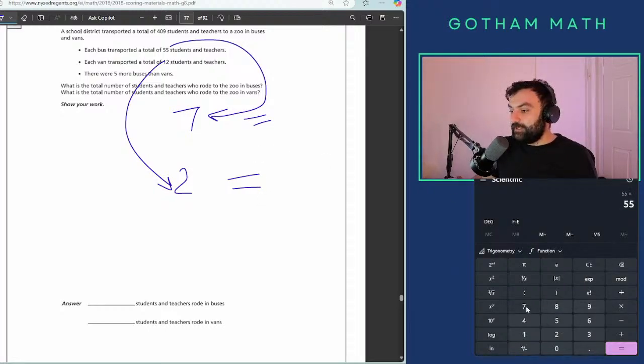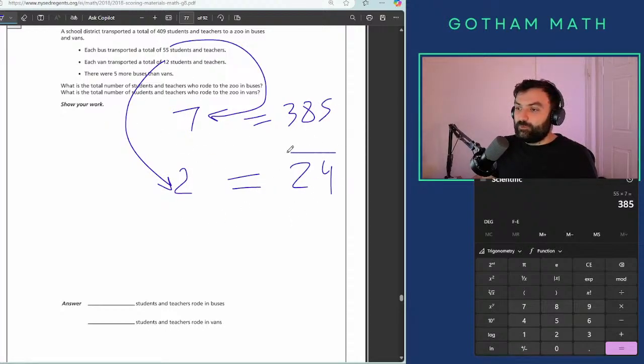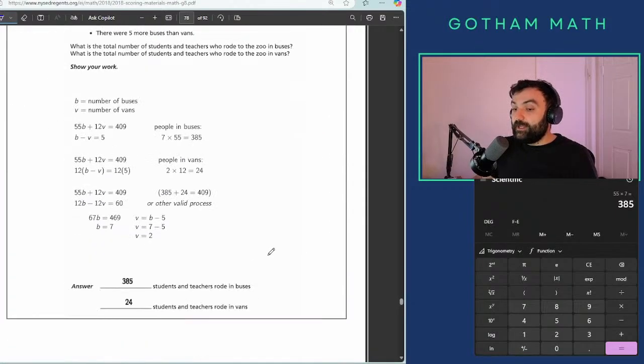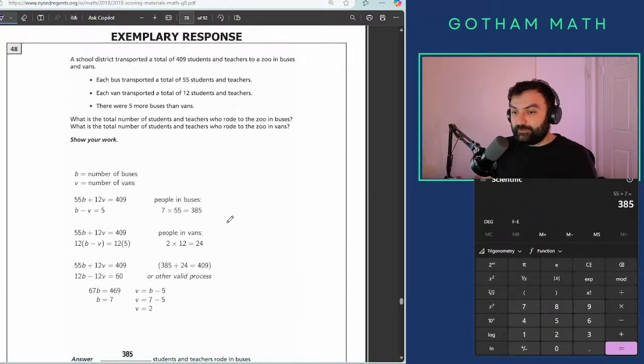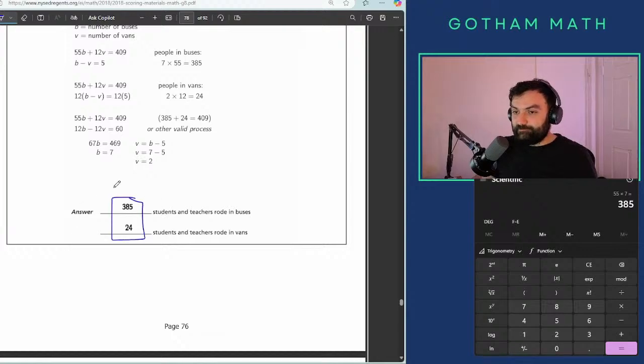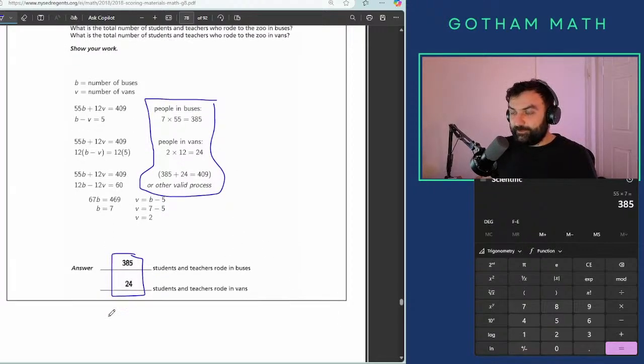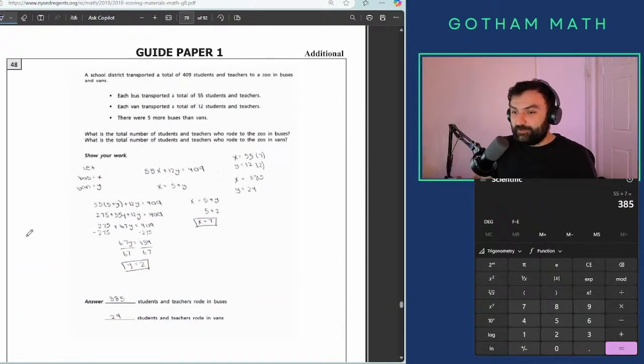So 55 times 7 is 385, and 12 times 2 would be 24. So 24 people in vans and 385 people in buses. So you see, you have to pay attention. If you get everything right, that can still potentially be wrong. So you see, this is the last step. That's the one that I did not do, but then I realized that we had to do it. Okay, so this is the first answer.